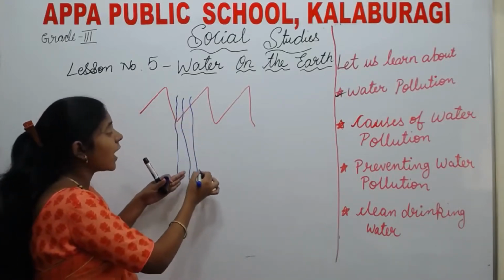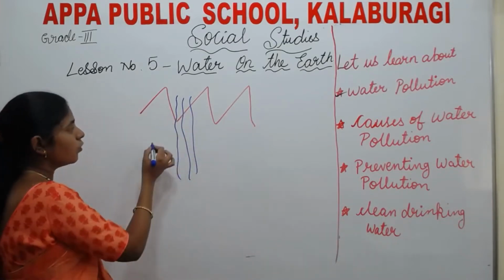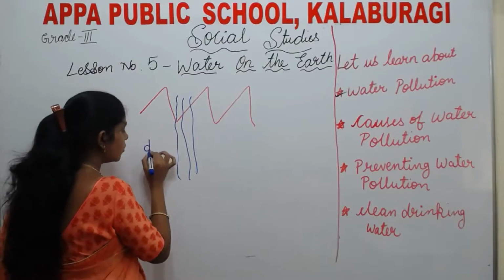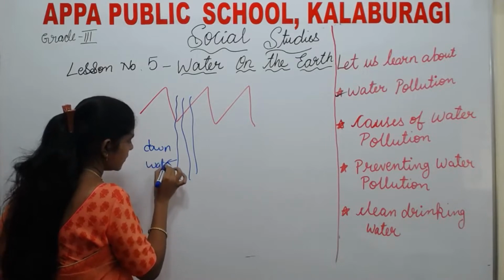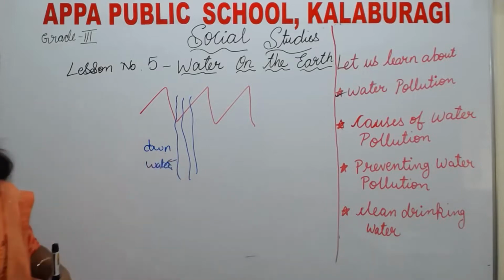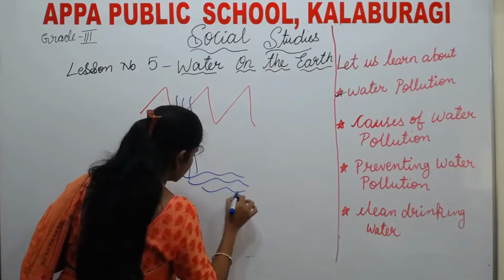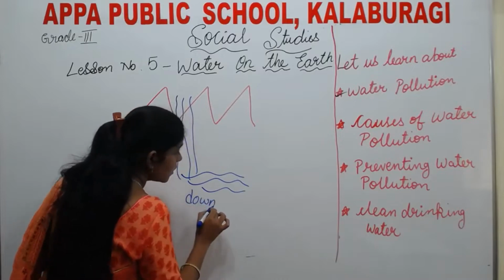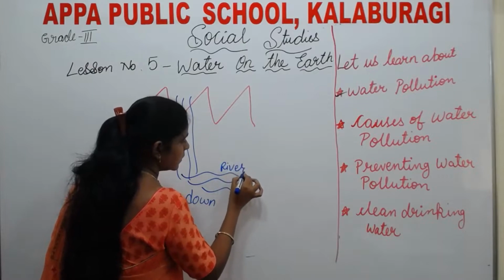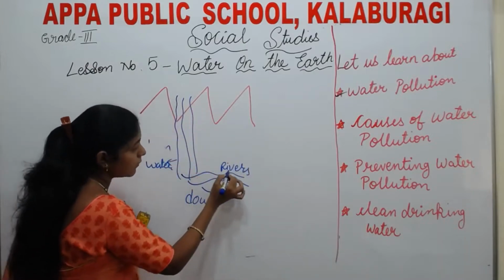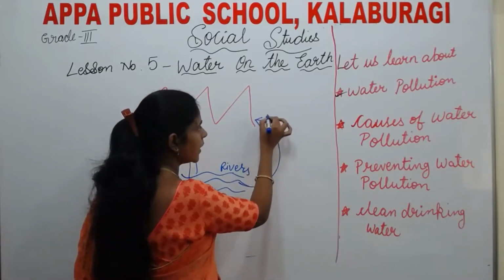Water flows down from mountains and forms rivers. See, water flows down and forms what? Rivers. From where? From mountains.